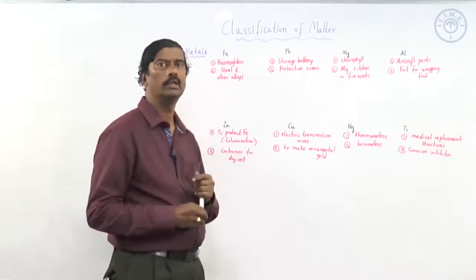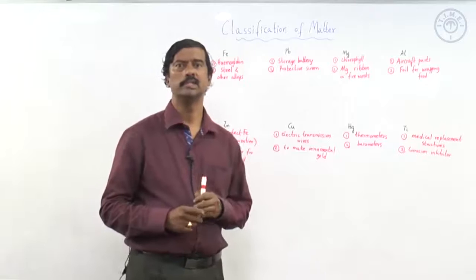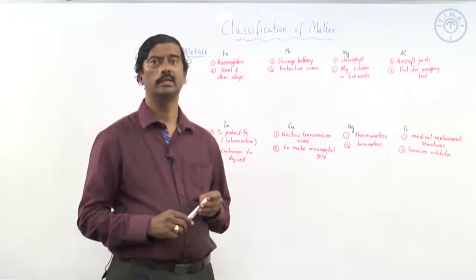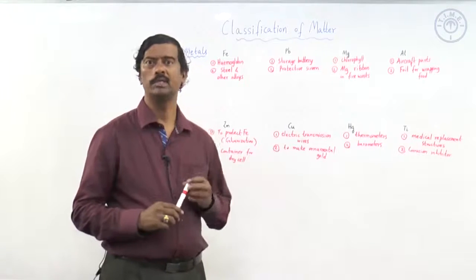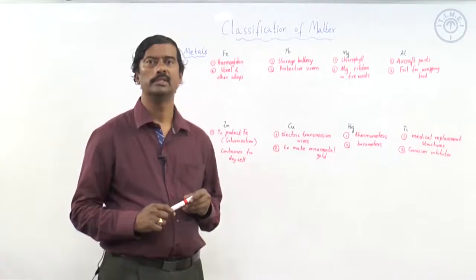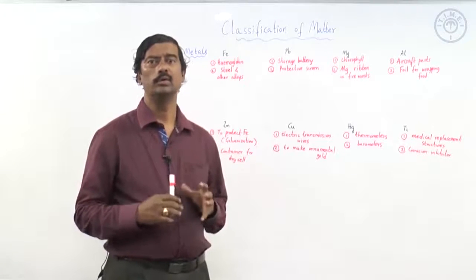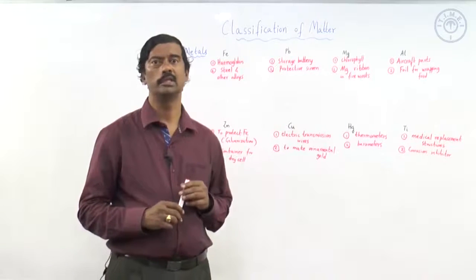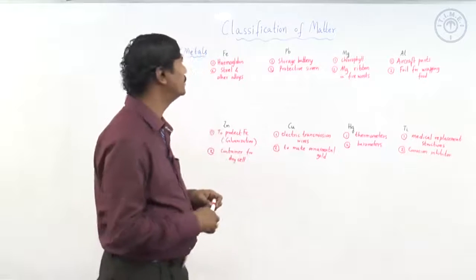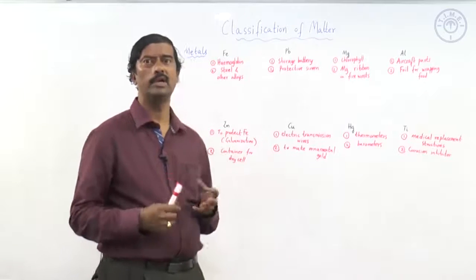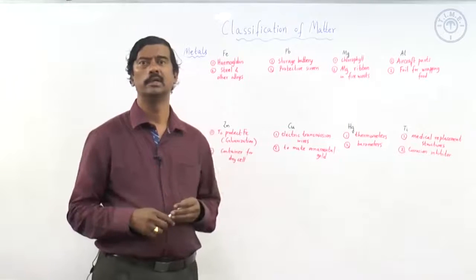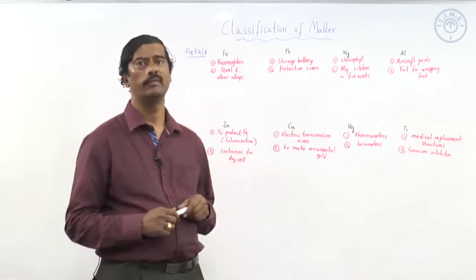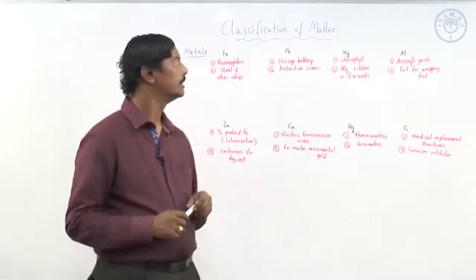Next, lead. Lead we know is a toxic substance. That is why the petrol that used to carry tetraethyl lead has now been made unleaded petrol, because lead, once it goes into the system, is very difficult to remove, and the heavy metal will create a lot of toxicity in the body. The same lead is being used in the storage battery, the lead acid accumulator that we use in inverters, car batteries or any automobile batteries. They are all made up of lead and lead dioxide.